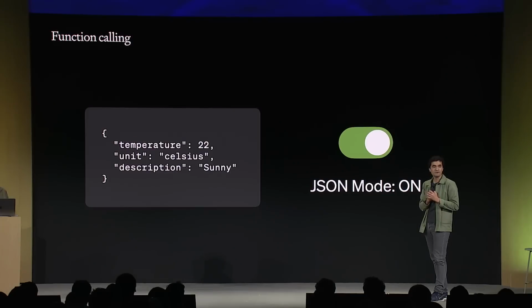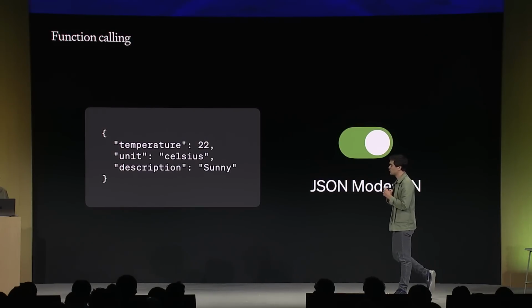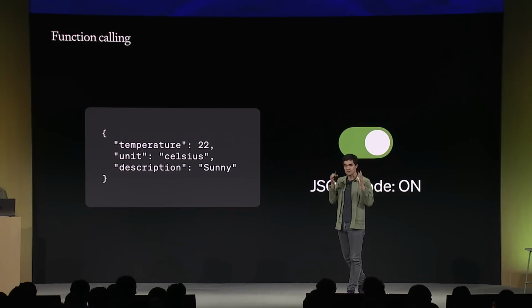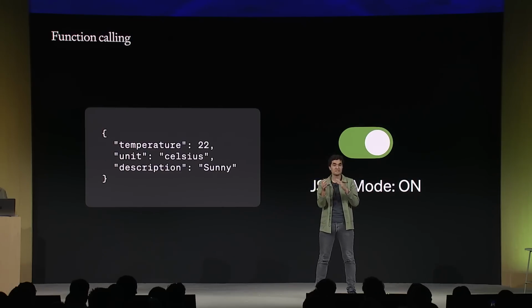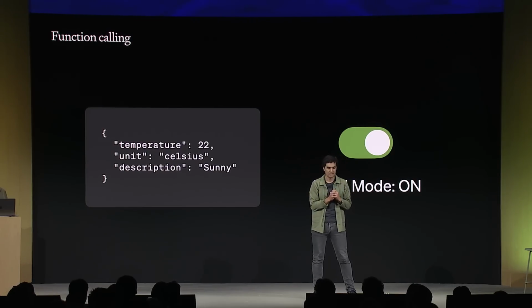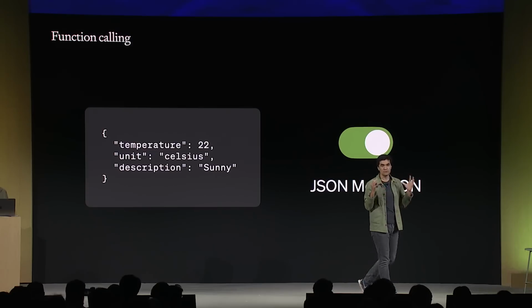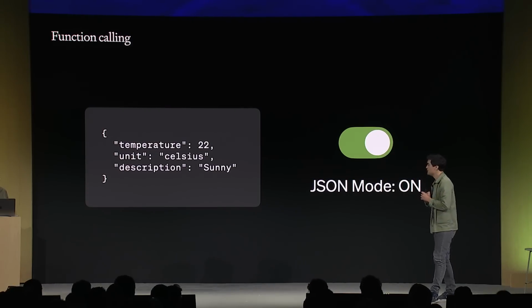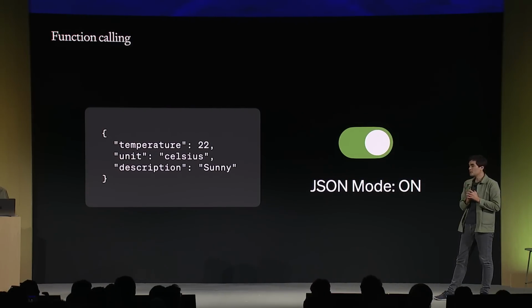All right, let's move on to the last category of tools, function calling. So again, function calling are custom functions that you define to the models, and the model selects those functions on your behalf. We are excited to release two new features to function calling starting today. The first one is JSON mode. With JSON mode, the model will always return valid JSON. Behind the scenes, we made model improvements and improvements to our internal inference stack in order to constrain the sampling of the model and to make sure that every time the output complies with JSON syntax.